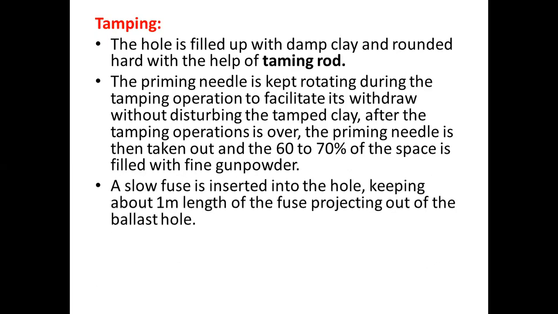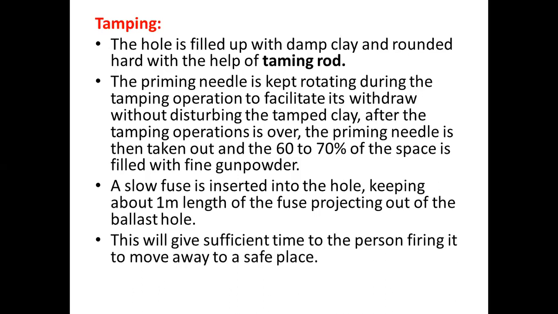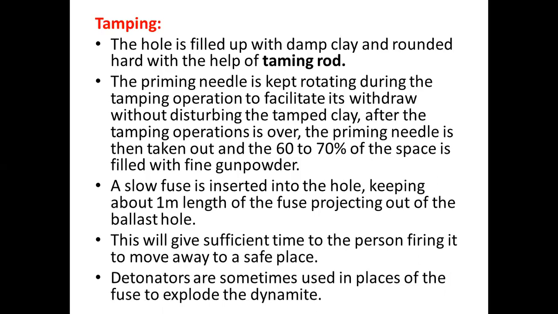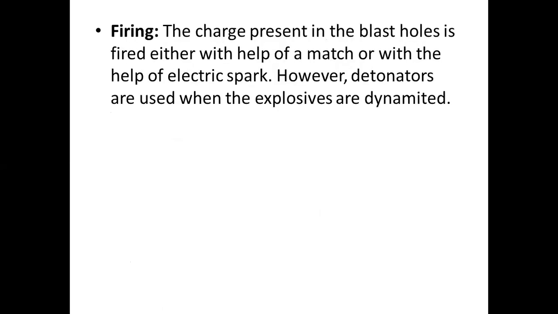A slow fuse is inserted into the hole, keeping about 1 meter length of the fuse projecting out of the blast hole. This will give sufficient time to the person firing it to move away to a safe place. Detonators are sometimes used in place of the fuse to explode the dynamite. The last one is called firing. The charge in the blast holes is fired either with the help of a match or with the help of an electric spark. However, detonators are used with explosives or dynamite.